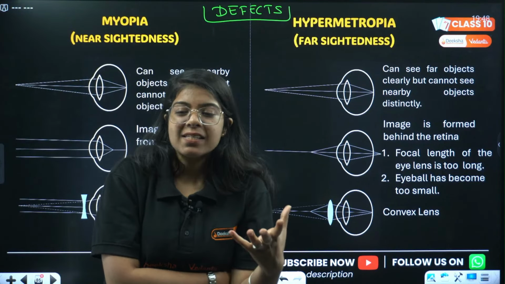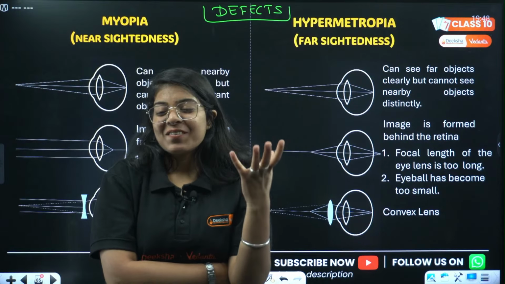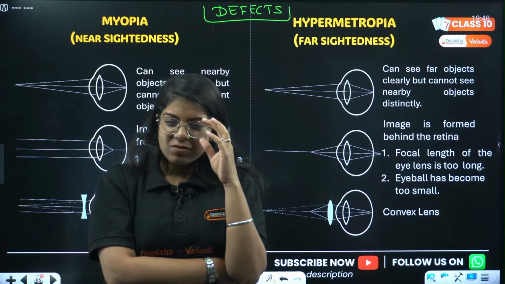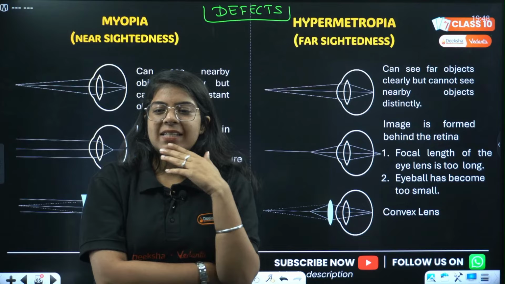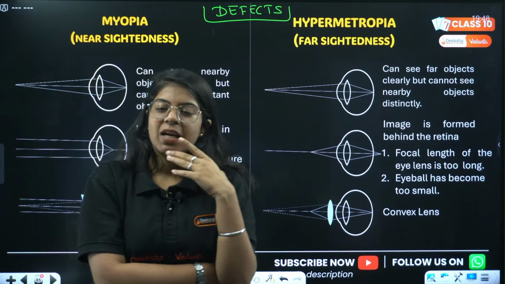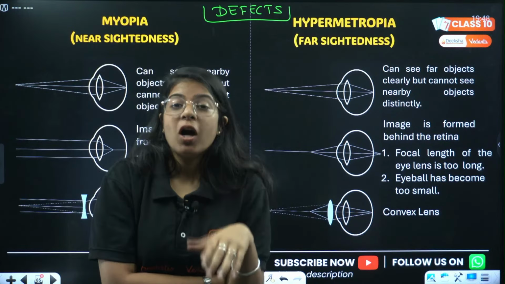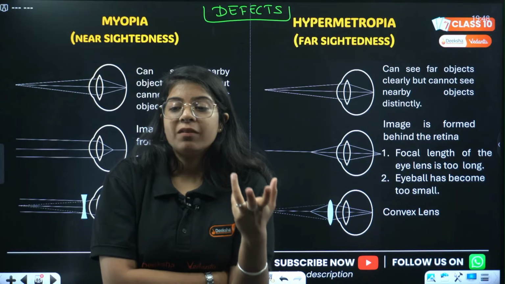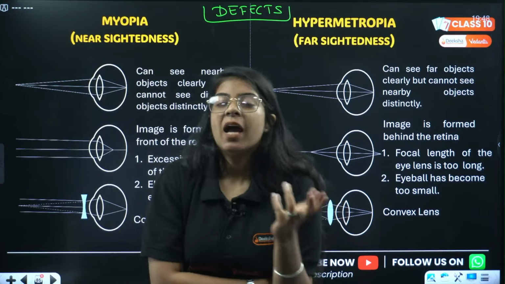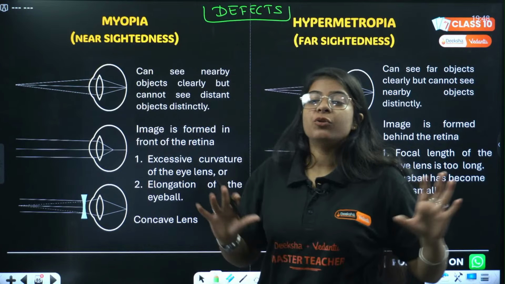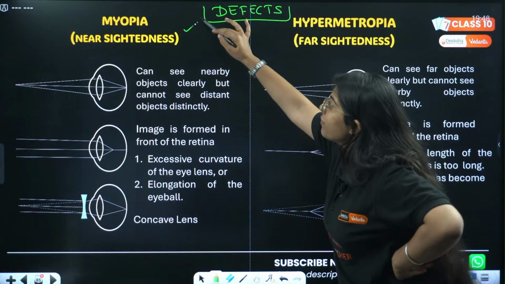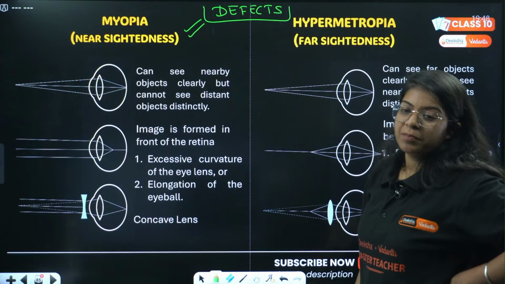We wear chashma, we wear eye lenses. Yes, Nisha also has. Soumya also has. Hi Bunty. Hello, how are you? So we all wear eye lenses, we all wear chashma because we have defects in our eyes. Now those defects are due to multiple reasons. So we have two defects, that is myopia and hypermetropia.